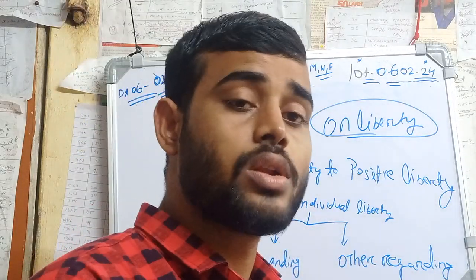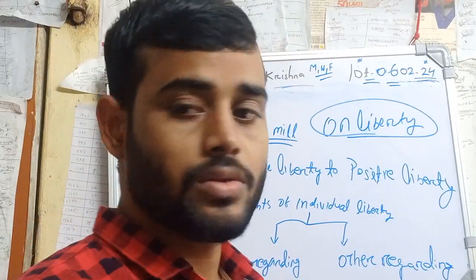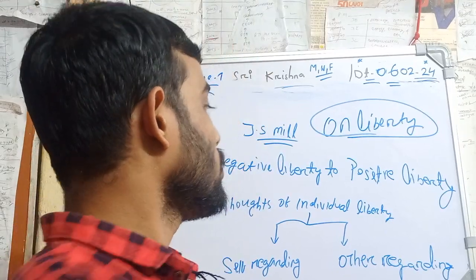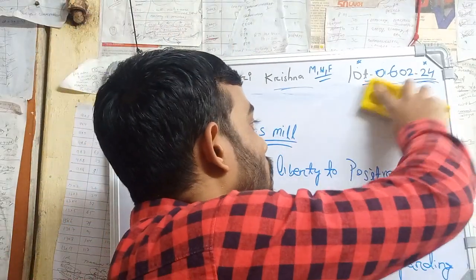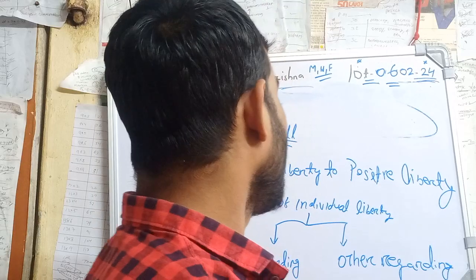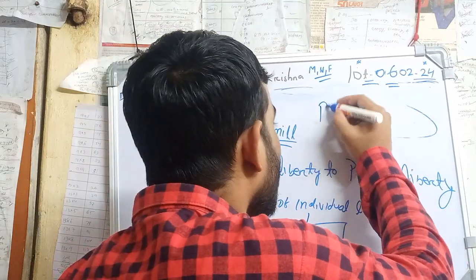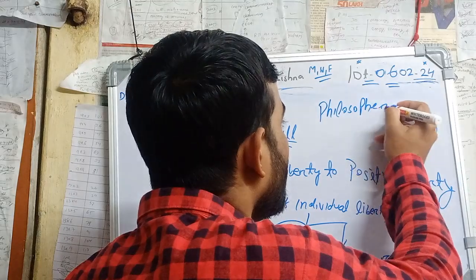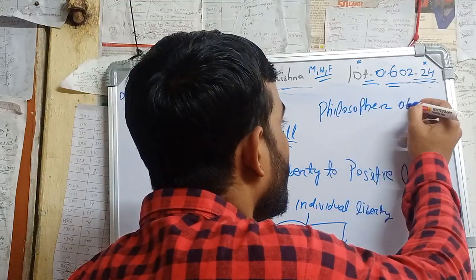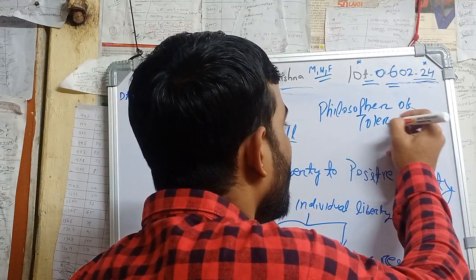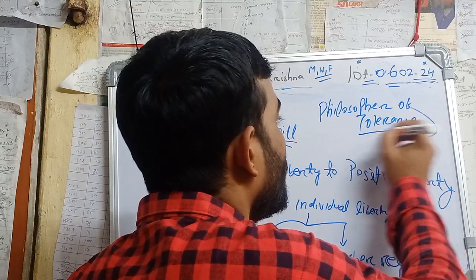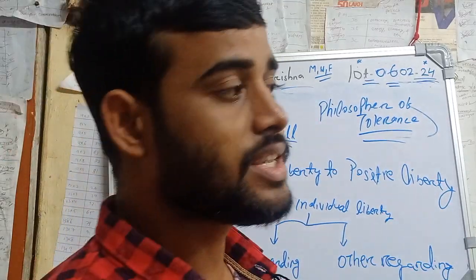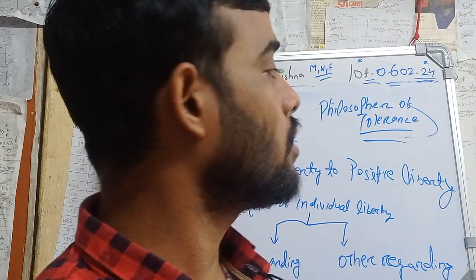So he is also known as the philosopher of toleration. They already asked this in your examination. It is a PYQ: philosopher of toleration, J.S. Mill.